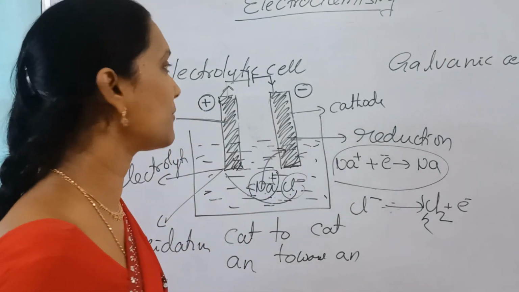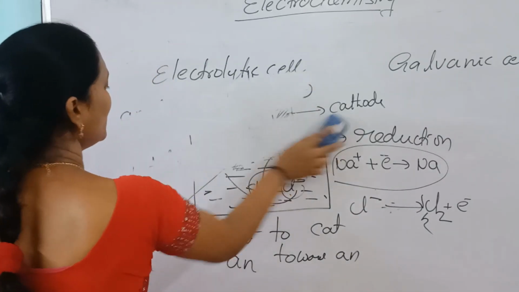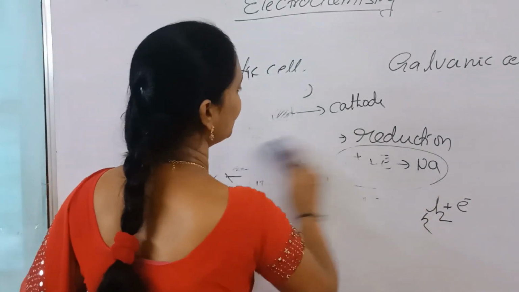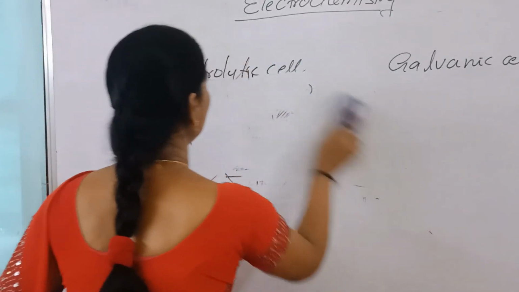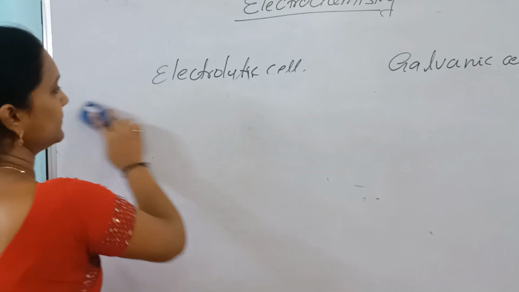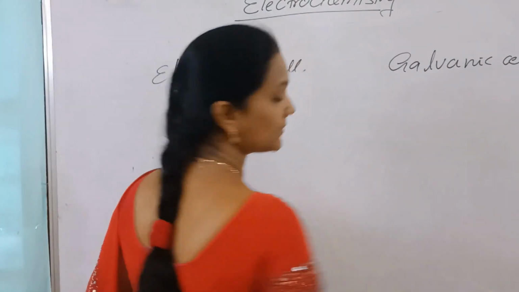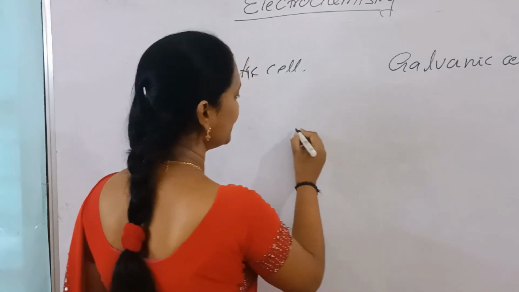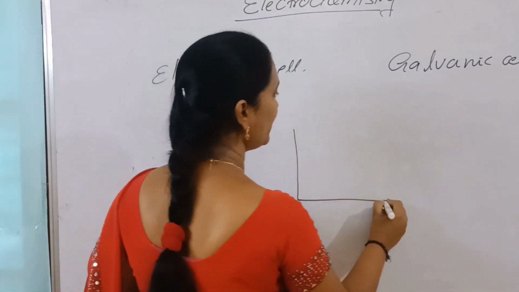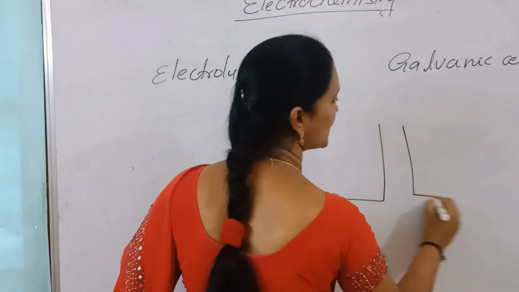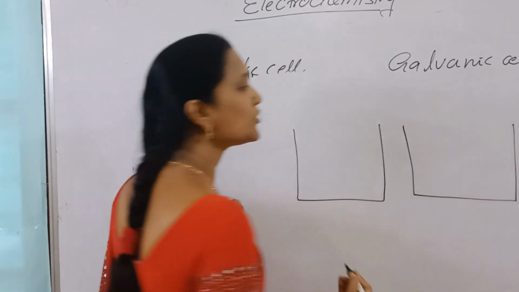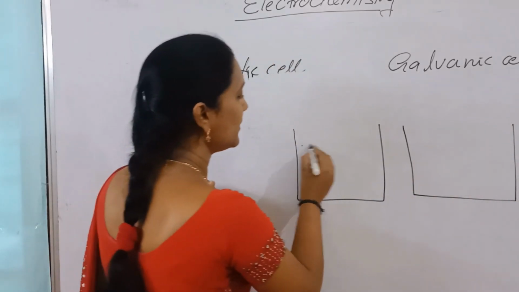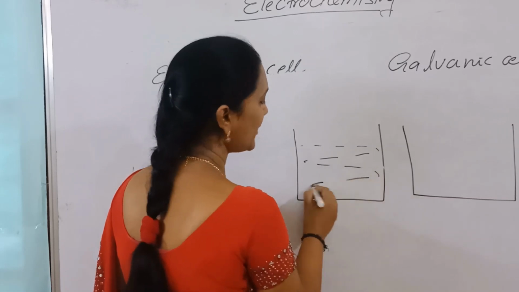Now come to the galvanic cell. In this galvanic cell, here we are using two half cells. Two half cells means an electrolyte, an ionic solution.